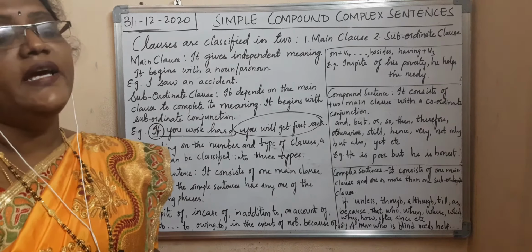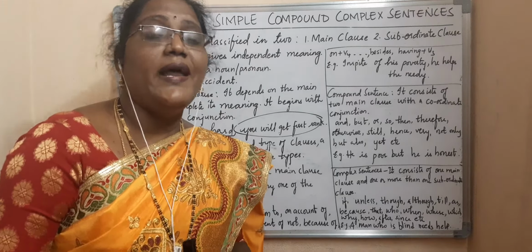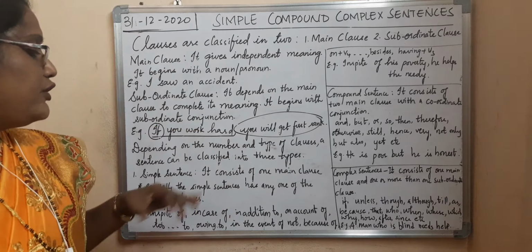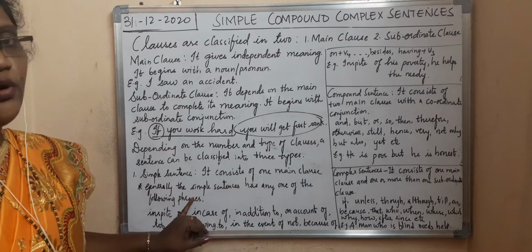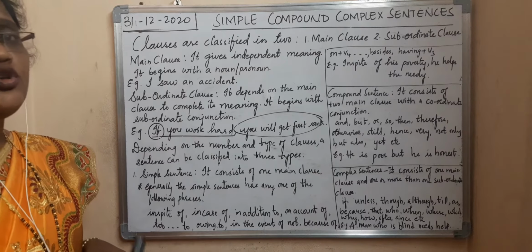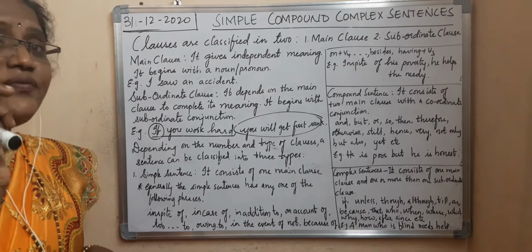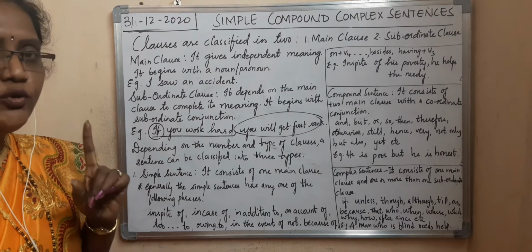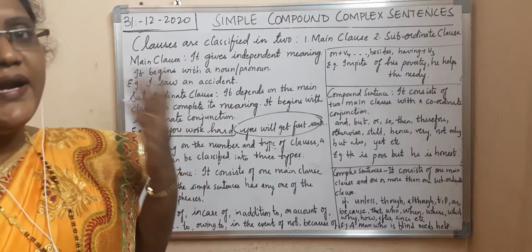So how to identify a simple sentence? You have to look for a phrase. What is a phrase? A group of words which makes sense but not complete sense is called a phrase. When you come to simple sentences, you will have some phrases. Generally, a simple sentence has any one of the following phrases. For example, in spite of. If some sentences are given and they ask you to identify whether it is a simple, compound or complex sentence, it is very clear that you have to look for the phrase. If they ask you to identify the simple sentence, you have to go for the phrase. Like in spite of: if you see that in a sentence, then easily you can understand it as what?